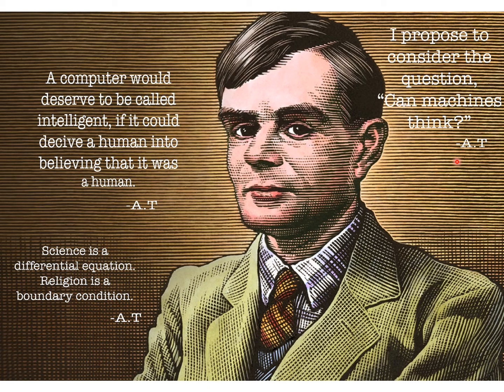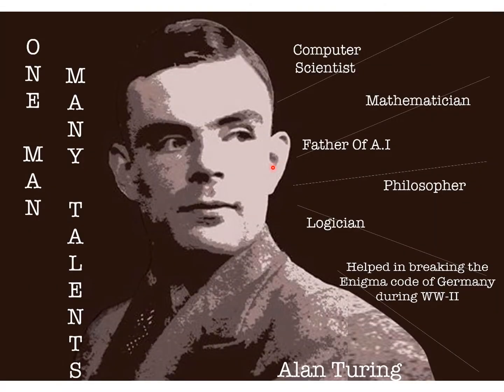So we can see from these lines that Alan Turing was continuously working on the development of theoretical computer science and artificial intelligence, so that one day in future machines can also think and perform like humans.